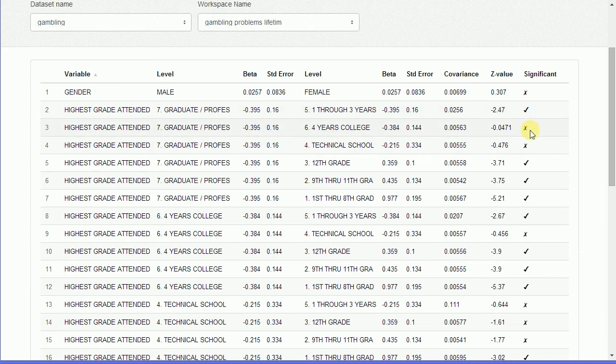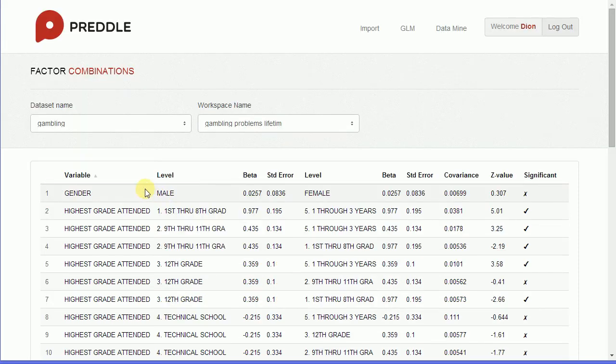Like in the betas screen, a cross means take action, or potentially take action, while a tick means don't take action. As a simple example, gender only has 2 levels, male and female. The gender Z value of 0.307 is less than 1.96, so sex is not significant. These 2 levels, male and female, are not significantly different from each other, so they should be grouped. With only 2 levels in this predictor variable, grouping them effectively means removing gender from the model, i.e. the model shouldn't be distinguishing at all between males and females.